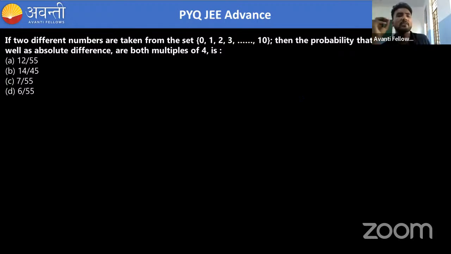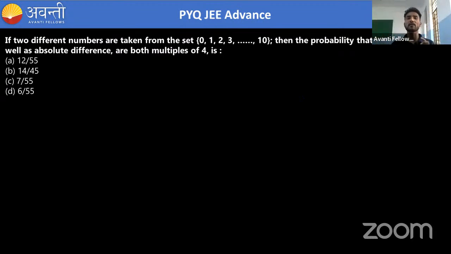If we are taking two different numbers from 0 to 10, how many combinations are possible? So if we check this, we have a total of 11 numbers, including 0, 1, 2, 3, up to 10.